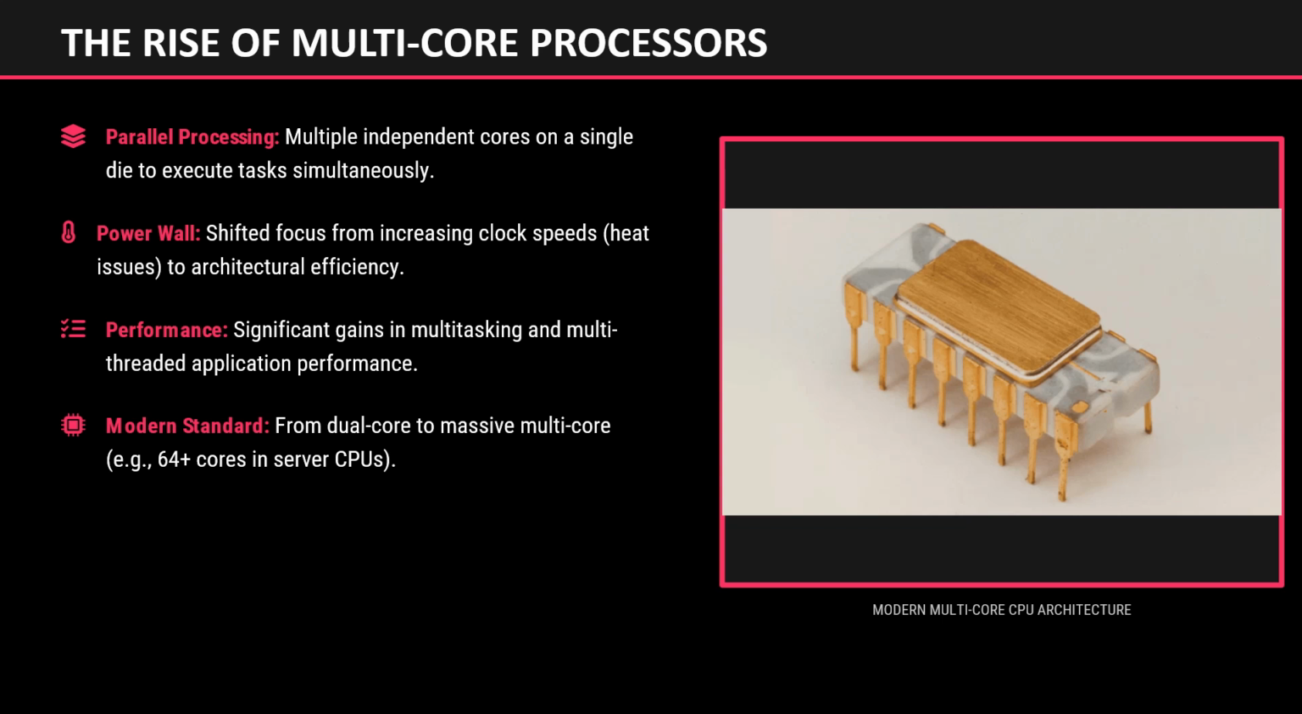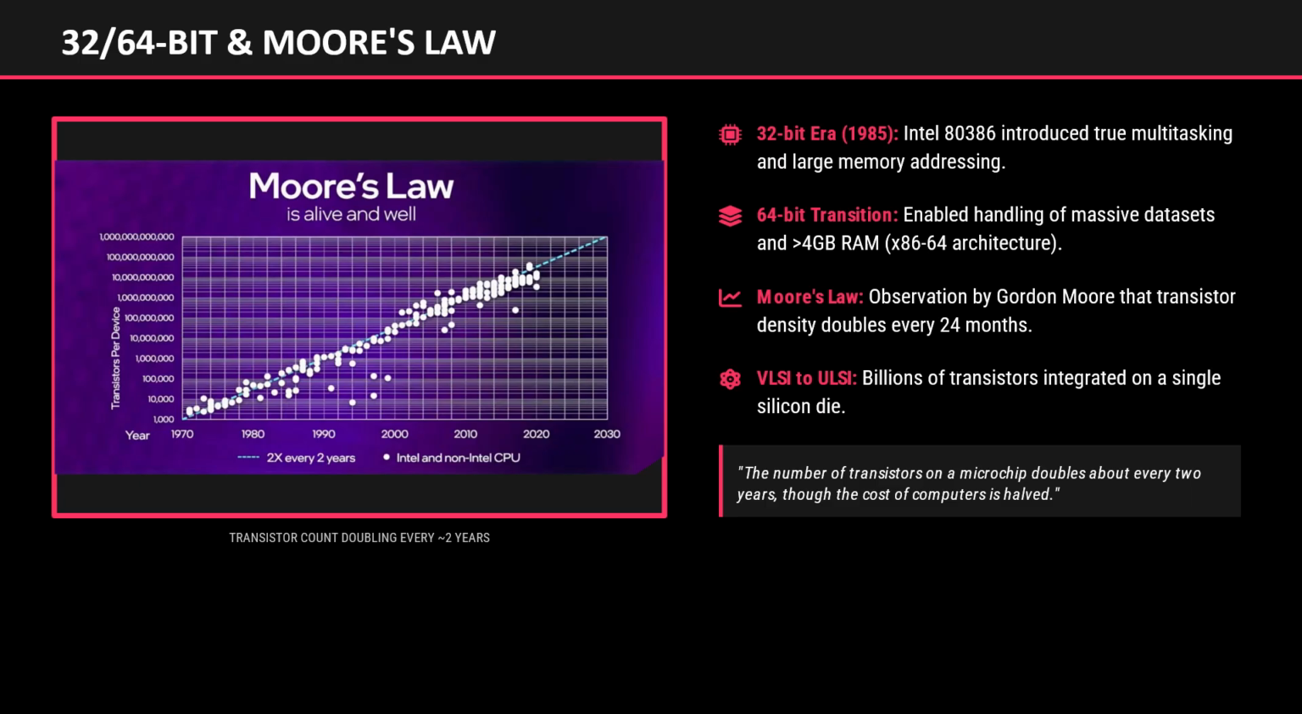This rapid increase in transistor density followed a famous observation known as Moore's Law, proposed by Intel co-founder Gordon Moore. Moore's Law states that the number of transistors on a microchip roughly doubles every 2 years, leading to exponential growth in computing power. As a result, modern processors now contain billions of transistors integrated on a single silicon chip.